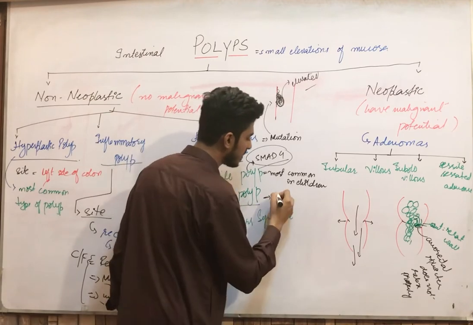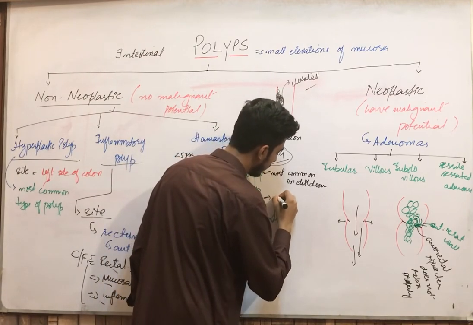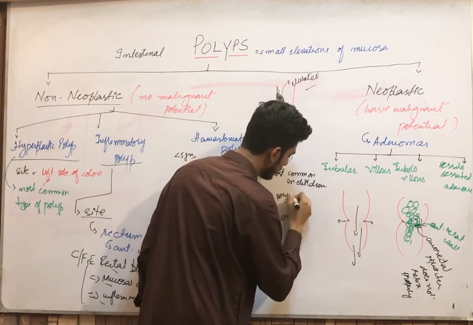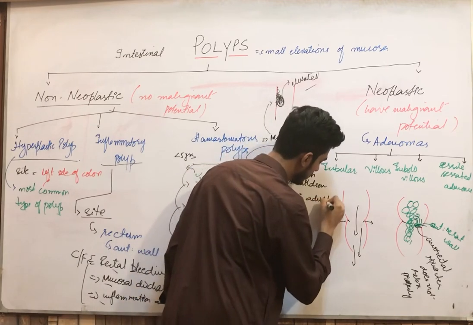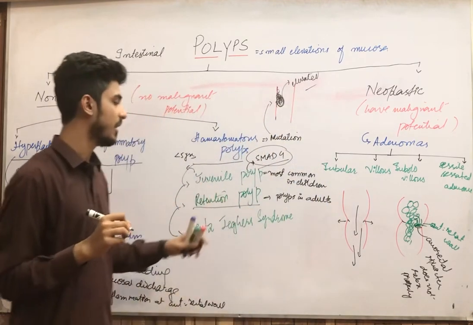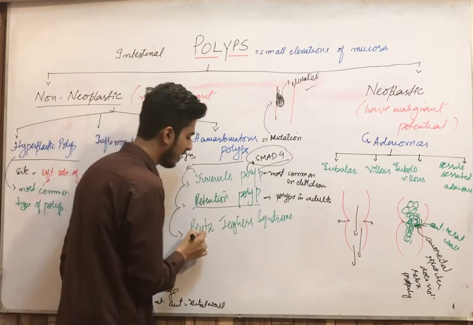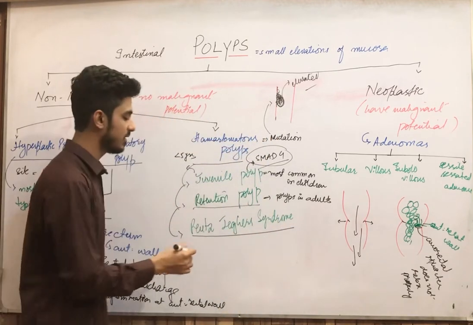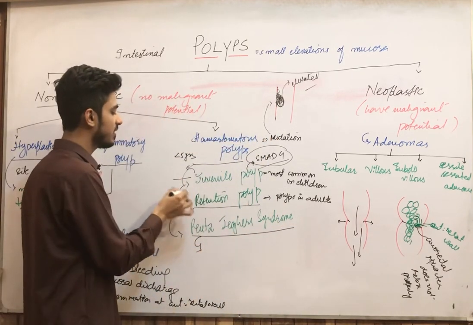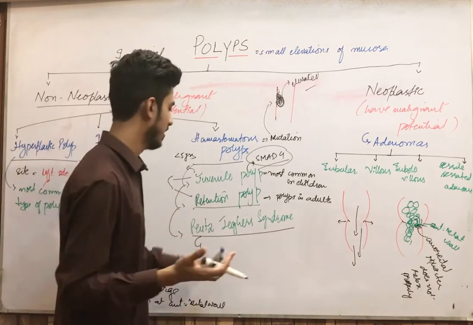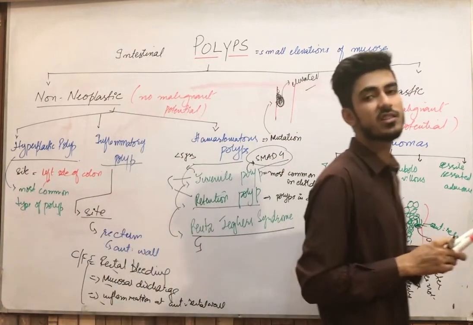These are the polyps in adults. Clear? These are the polyps in the adults. Now we have the third one, that is the Peutz-Jeghers syndrome. Obviously they are not malignant.